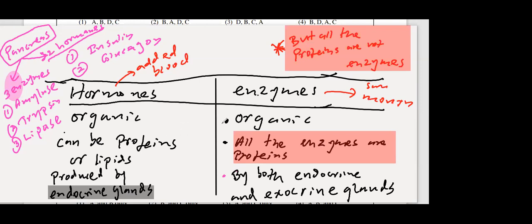Okay, I think these differences are more than enough. Actually I wanted you to distinguish between these two, the lipids and proteins. Most of the hormones are lipids, but some hormones are proteins, like growth hormone and insulin, right? Growth hormone, insulin, they are proteins. Most of the hormones are lipids, but all the enzymes are proteins. All the enzymes are proteins, but all the proteins are not enzymes. The others you can memorize from the text, but these few I wanted you to distinguish. Okay, right? I'll erase the screen. Is anyone still copying this down?